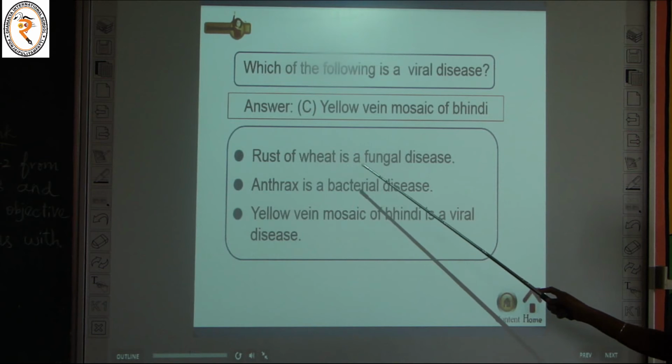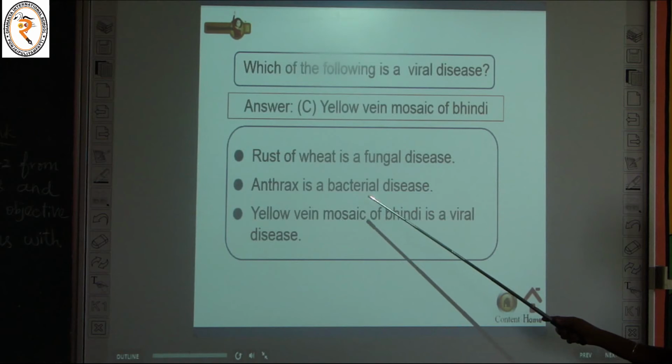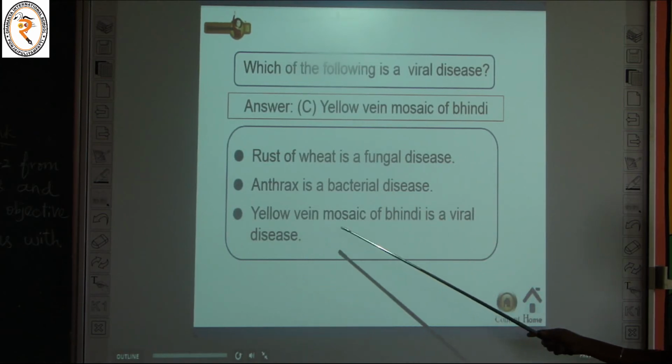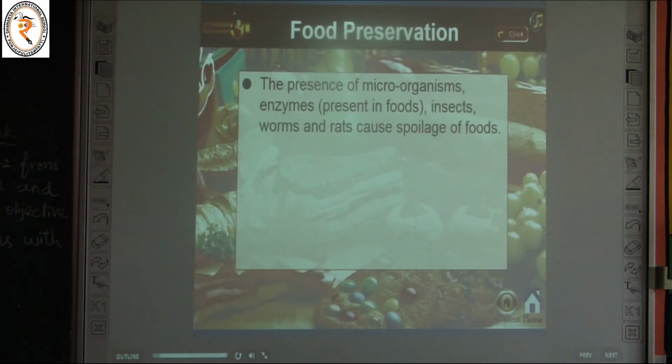See, rust of wheat is a fungal disease. It affects the plants. And anthrax is a bacterial disease. It affects the animals. And yellow vein mosaic of Fungi is a viral disease. Okay. The next one. Food preservation. How can we preserve the food? Why? Because if we eat spoiled food, we can be affected by vomiting, diarrhea and stomach pain. Okay. So we have to preserve food.